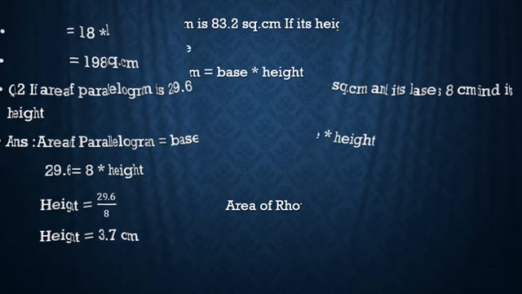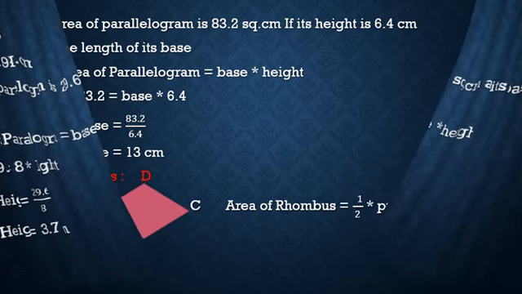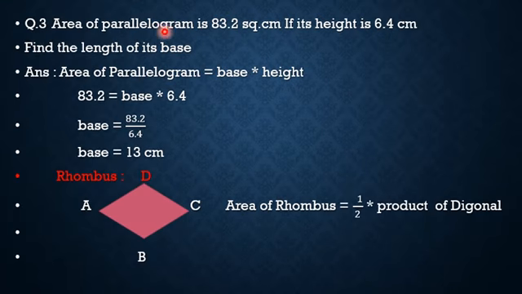Third is, area of parallelogram is 83.2 square centimeter. If its height is 6.4 centimeter, find the length of its base. Then we can write the formula of area of parallelogram, base into height. 83.2 is equal to base into 6.4. Then we can find the value of base. Therefore 83.2 divided by 6.4. We can solve this. Then we can write base is equal to 13 centimeter. Here three examples are given in 15.1 practice set. We can solve all of them.